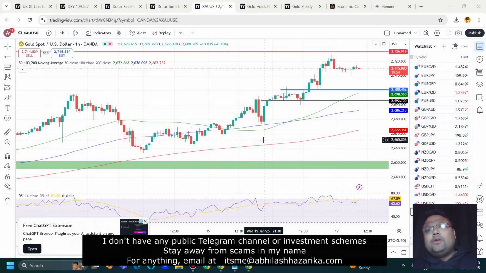If you're holding a buy, you can hold your buy position as long as gold is trading above 2700. And be careful during the US session. If you see the market has gone crazy, just wait for the market to open on Monday.